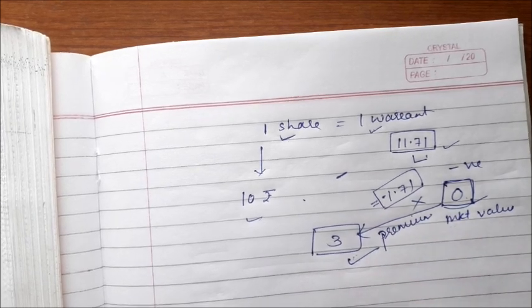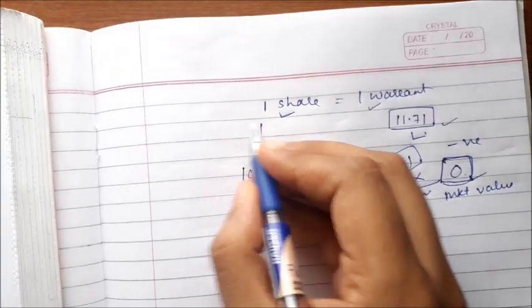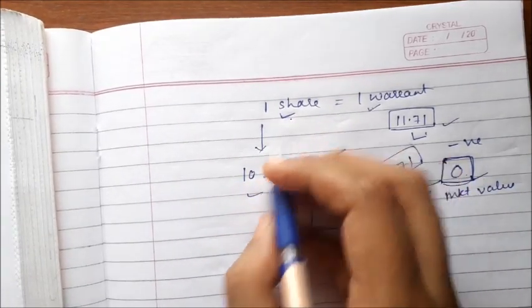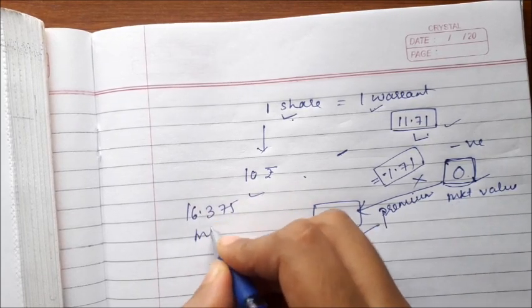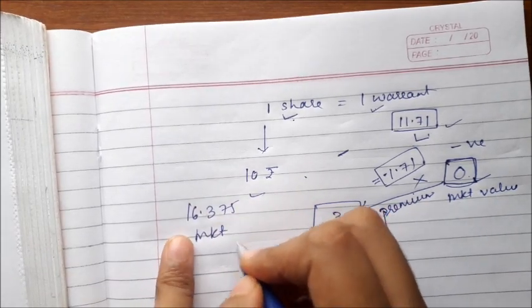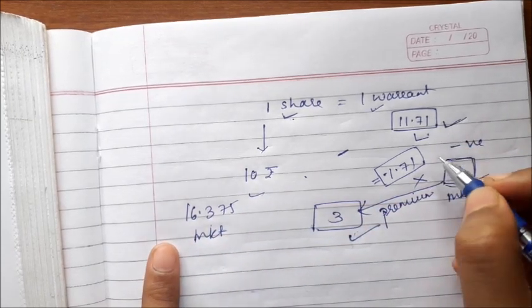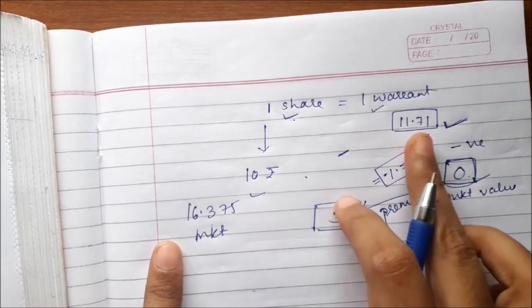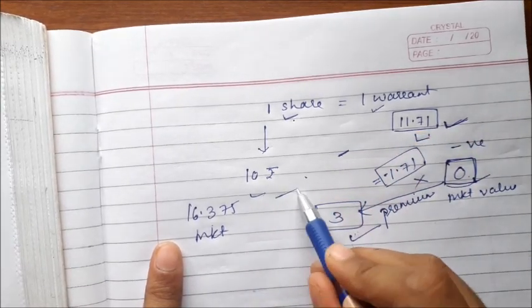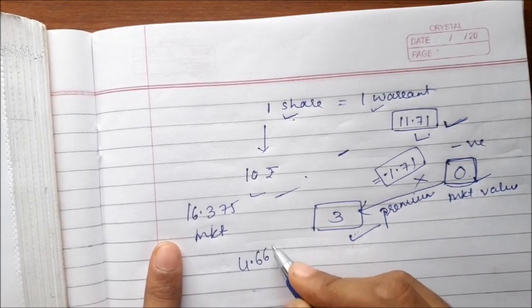Now in the second part, it says the current price of the share is 16.375. The market is selling one share for 16.375, while the company has given us the right to buy at 11.71, so we are going to buy at 11.71. This is the value of the warrant issued by the company. The difference between both of them is 4.665.